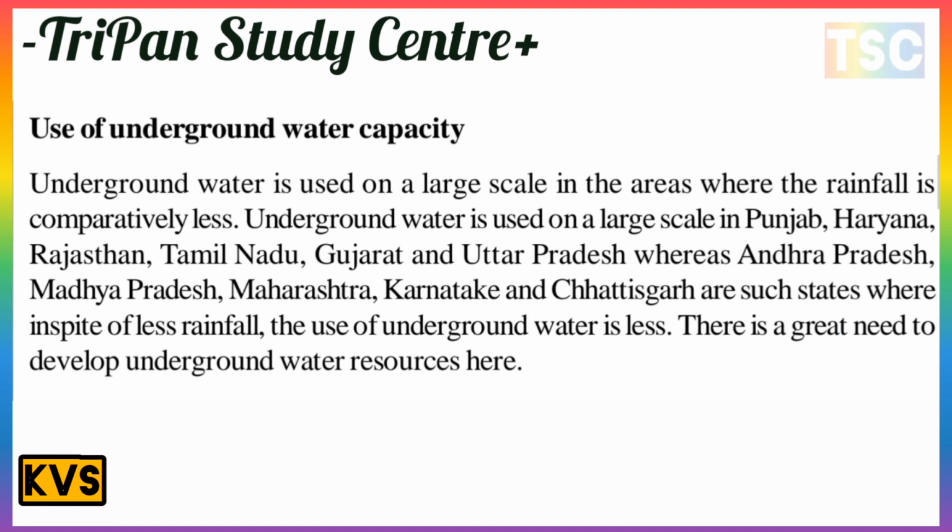The next is use of underground water. This is an important point here. Underground water is used on a large scale in areas where the rainfall is comparatively less. It is used on a large scale in Punjab, Haryana, Rajasthan, Tamil Nadu, Gujarat and Uttar Pradesh, whereas Andhra Pradesh, Madhya Pradesh, Maharashtra, Karnataka and Chhattisgarh are states where in spite of less rainfall, the use of underground water is less and there is a great need for the development of underground water resources.